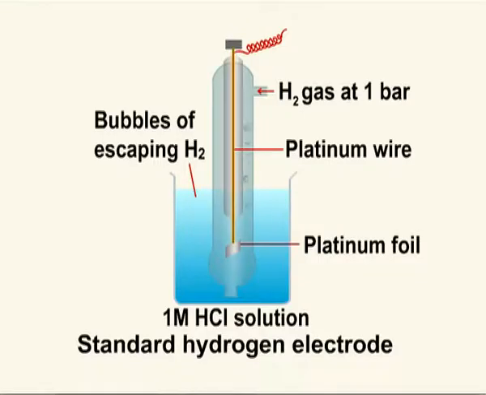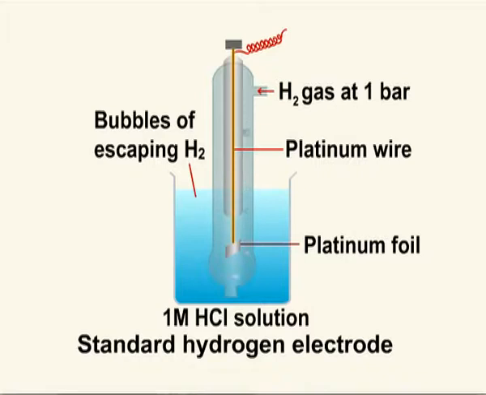Let us now discuss the standard hydrogen electrode. It consists of a platinum wire sealed in a glass tube and has a platinum foil attached to it. The foil is plated with finely divided platinum and acts as the platinum electrode.